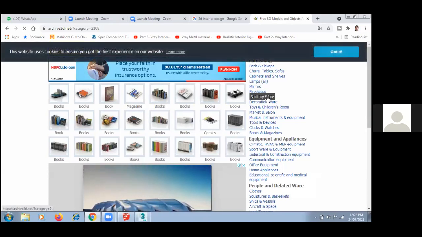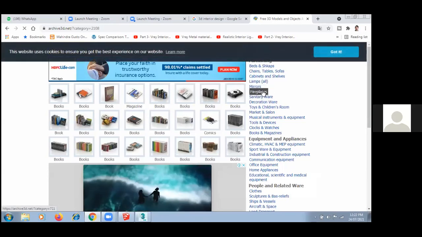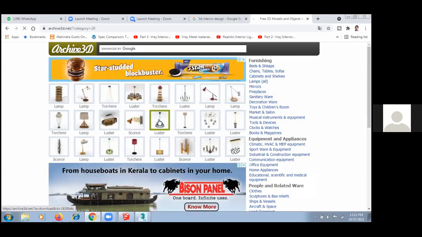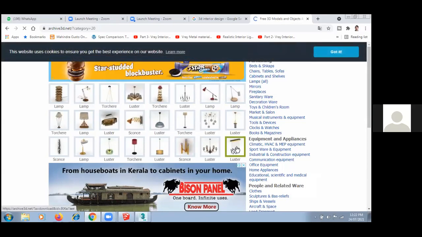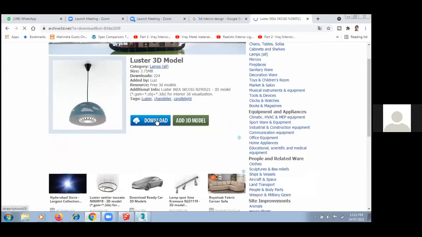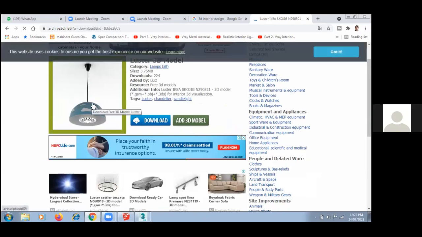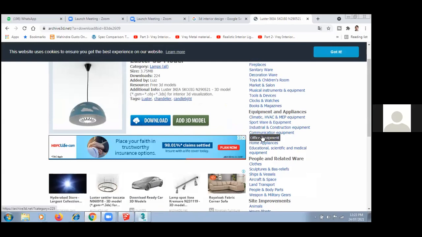So all 3D options are available. Now if you want to download anything, see this kind of light fittings, maximum things you can download from here. So you can directly download from here. So you will have this kind of things. And it is in zip format, so you have to extract and you can use that.